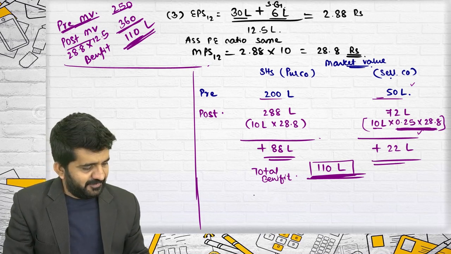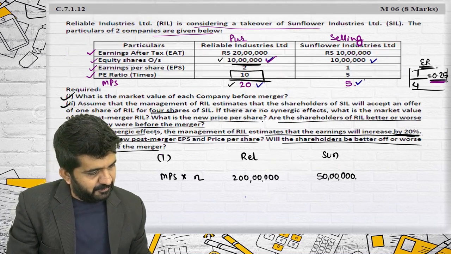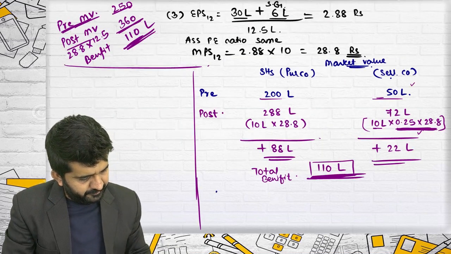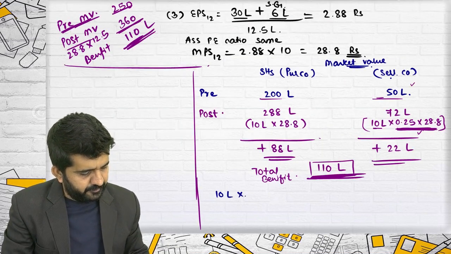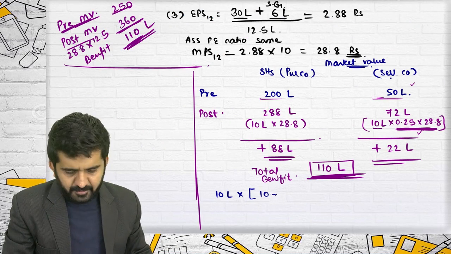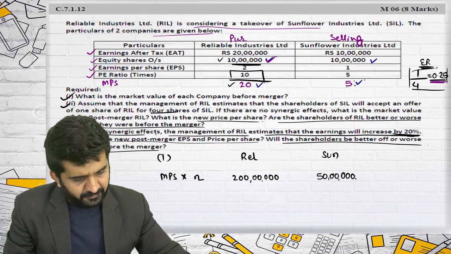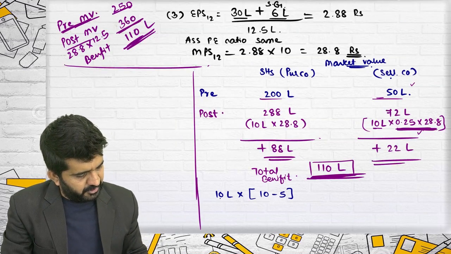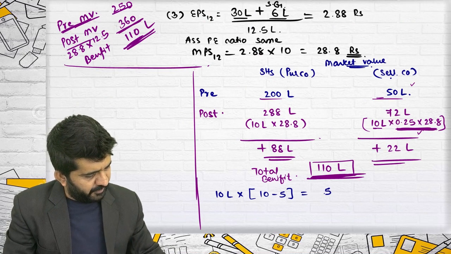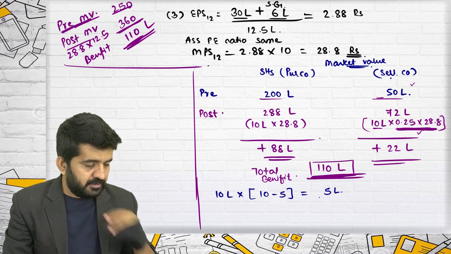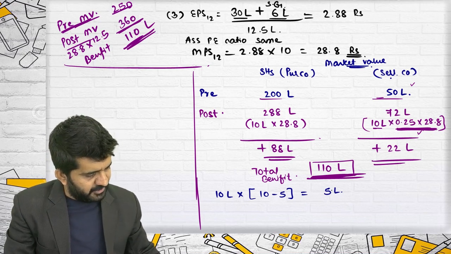Earnings of the selling company before merger. What is the earnings of the selling company before merger? I'll tell you, earnings is 10 lakhs, into the difference in PE ratio. What is the difference in PE ratio? Now it is multiplied by 10; before it was multiplied by 5. So this is 10 lakhs into 5. Sorry, it is 50 lakhs.